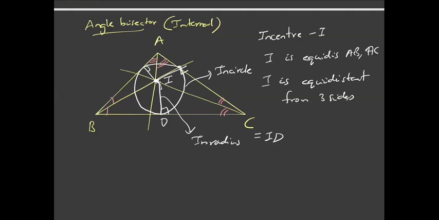So I think you have understood why this I is equidistant from all three sides: because it lies on the angle bisectors. So I can draw a circle which touches all three sides and has I as the center. Okay, this is about the internal angle bisectors.